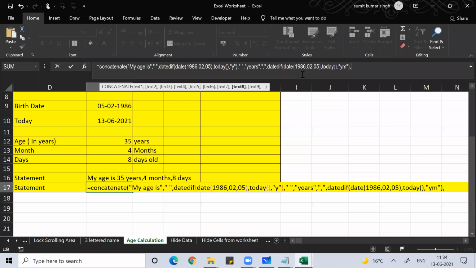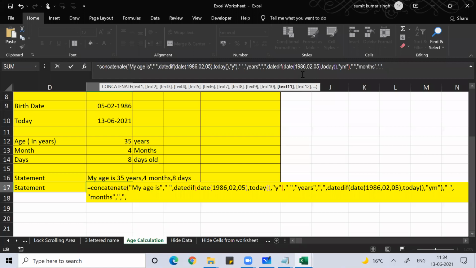After 4, space should come. So double quote, space, double quote, comma. Now month should come. So write months. Put comma. So after 4 months, comma should come. So double quote, comma, double quote, then put comma.